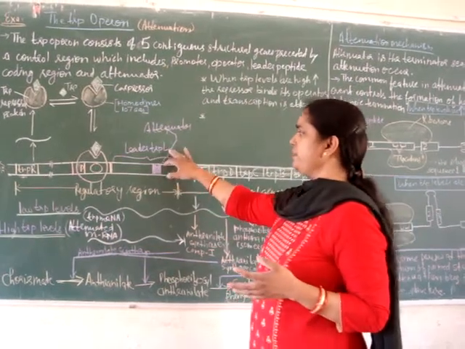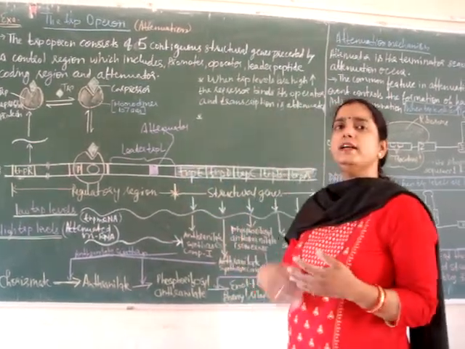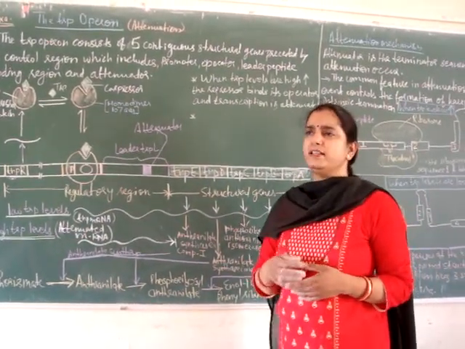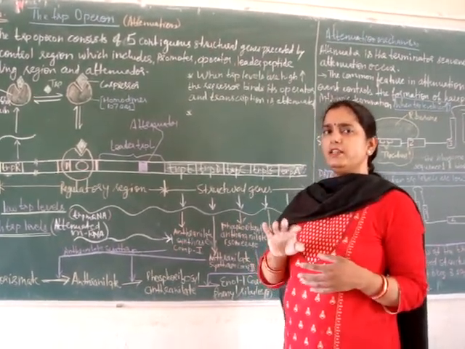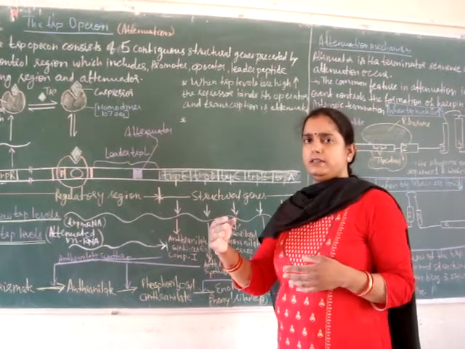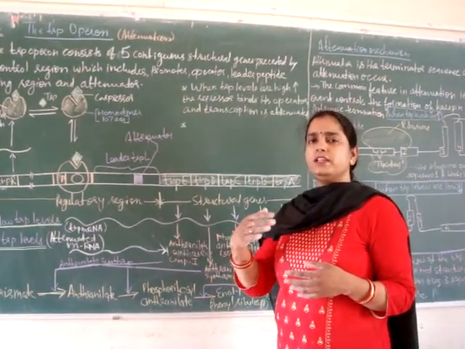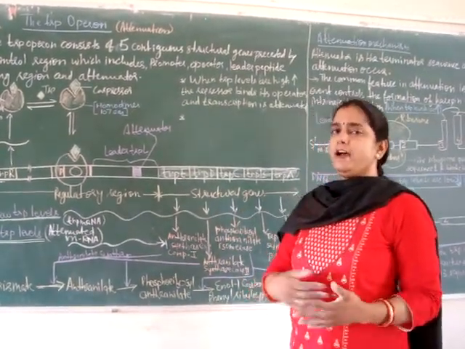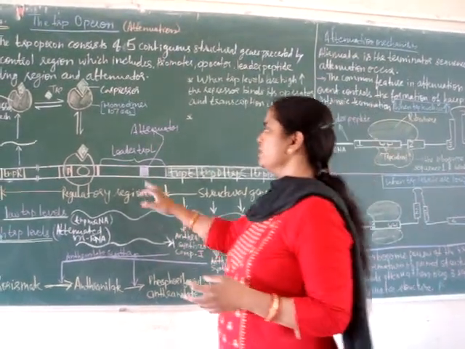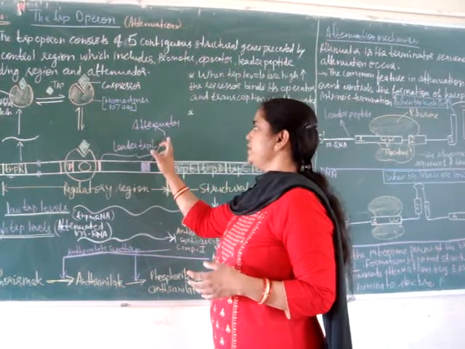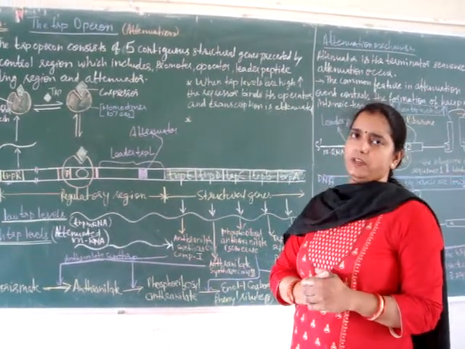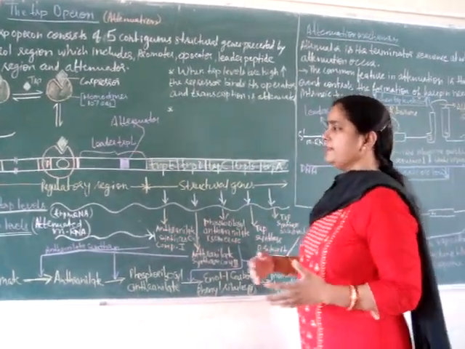This leader peptide region is responsible for the expression of a leader peptide that is made up of around 16 amino acids, and the 14th and 15th amino acids are tryptophan. It is responsible for attenuation, because within this leader peptide region there is an attenuator sequence. So 2 conditions are there.